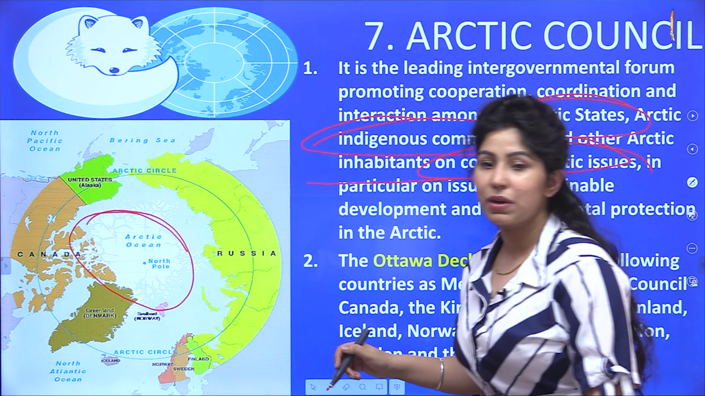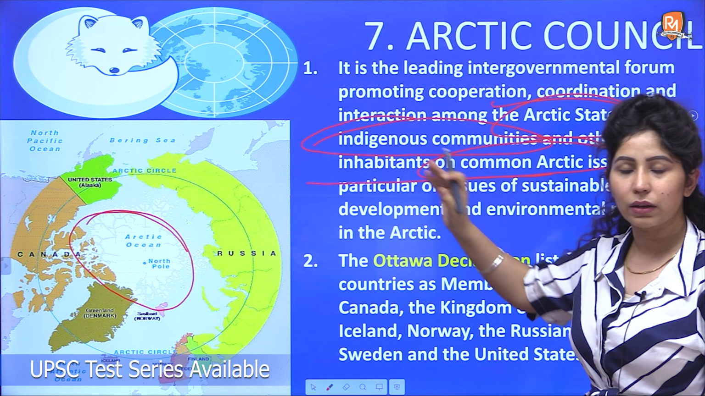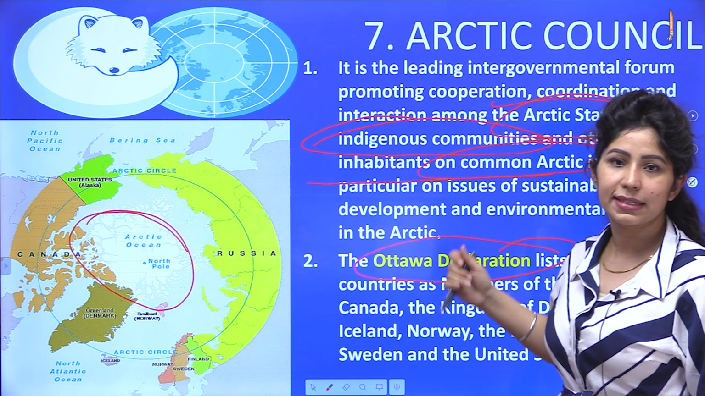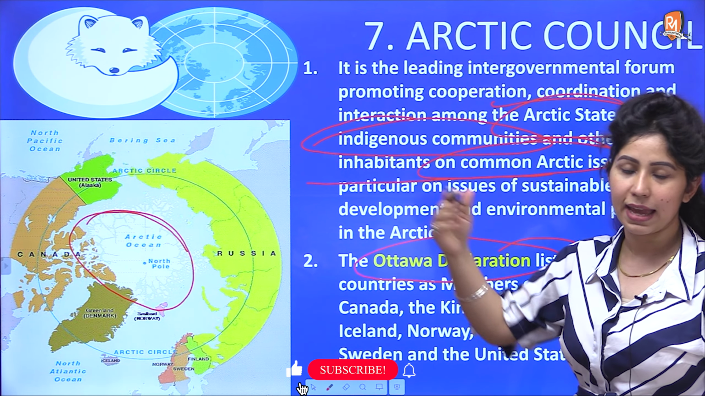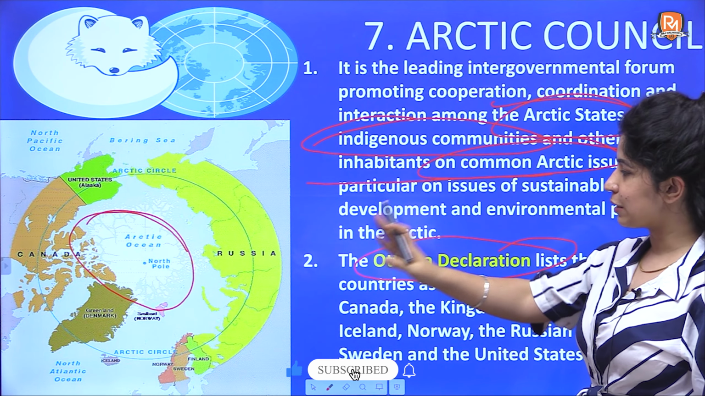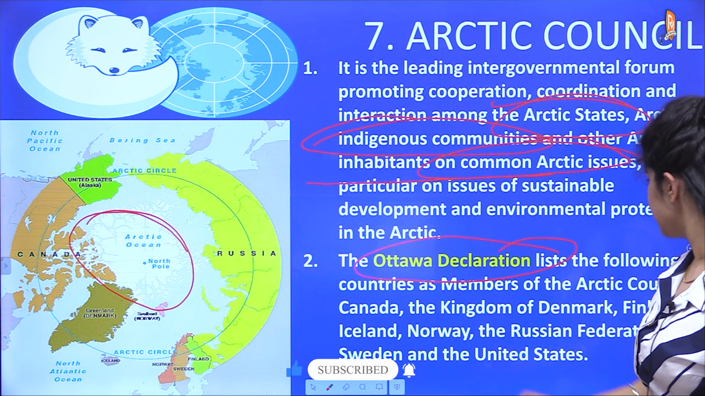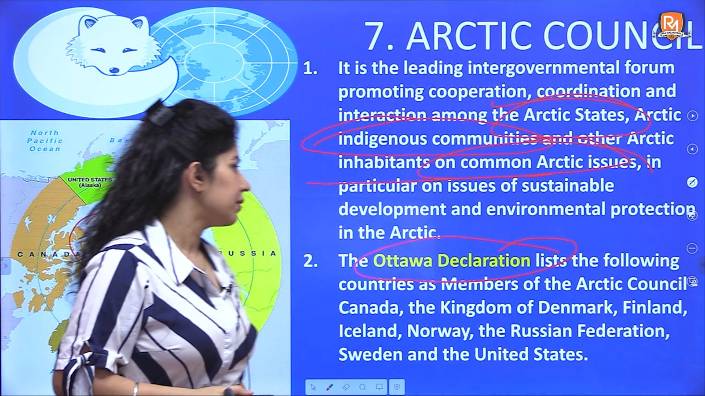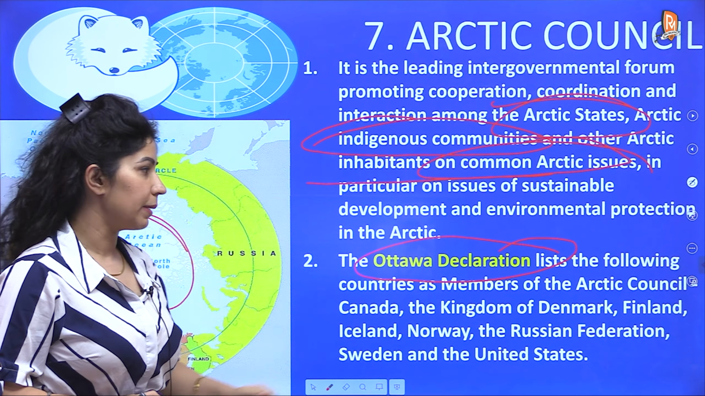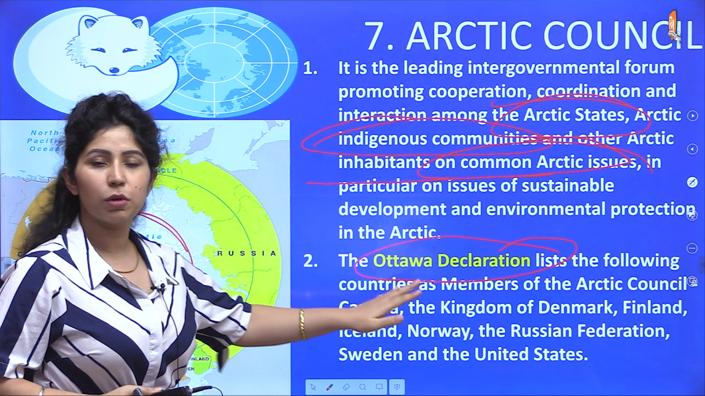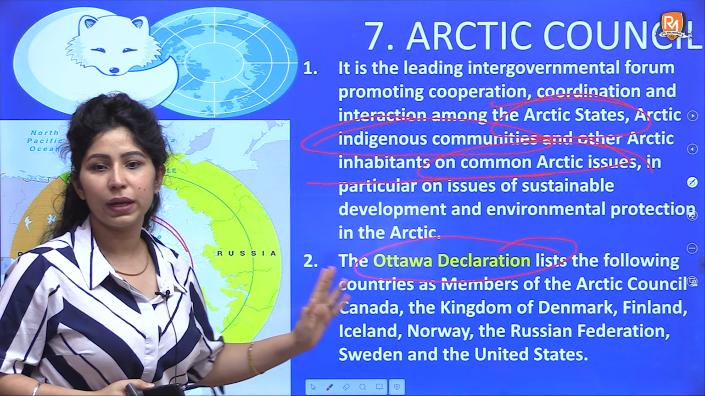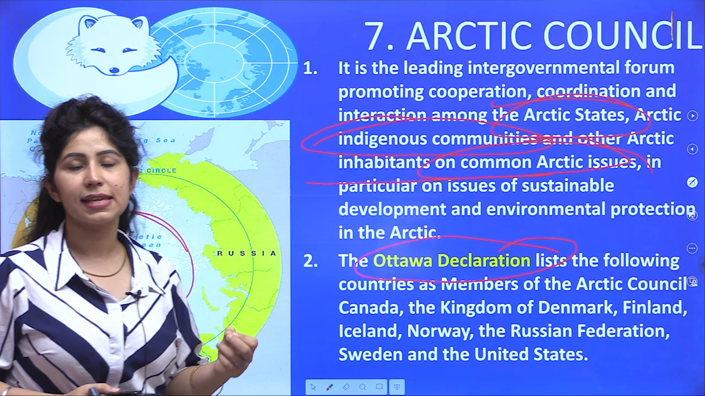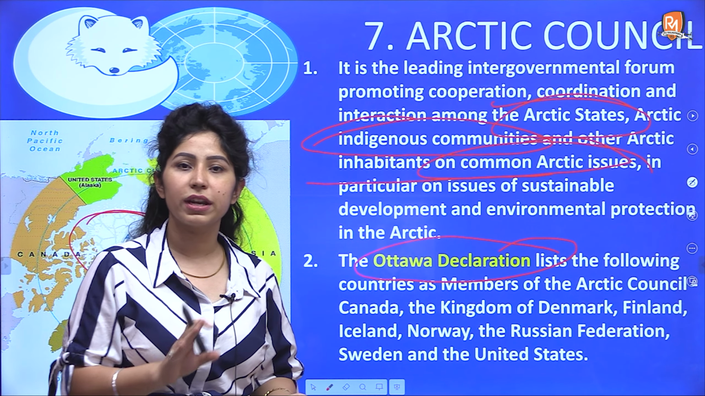So what you have to remember here is that this Arctic Council has been set up by the Ottawa Declaration. Ottawa is the capital of Canada, and Canada has a boundary with the Arctic Ocean. As we'll see, it is a member of this Arctic Council. So what are the member countries here? First we'll read them out, then we'll locate them. The first one is Canada, the Kingdom of Denmark, Finland, Iceland, Norway, the Russian Federation, Sweden and United States. Basically all these countries have a boundary with the Arctic Ocean.